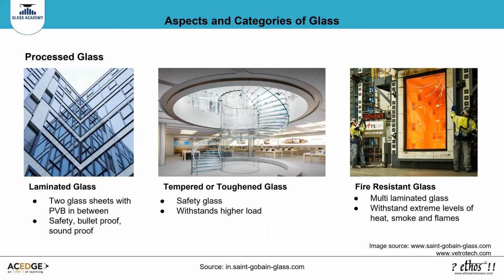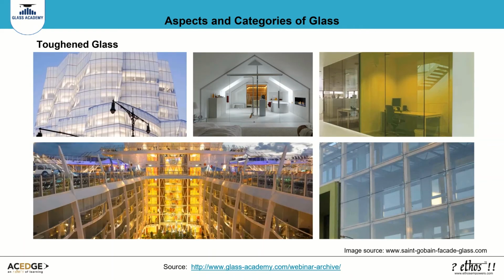Toughened glass or tempered glass is glass that has undergone processes of controlled thermal treatment to increase its strength. It is 4 times stronger than normal annealed glass. Fire-resistant glass is a multi-laminated glass that can provide insulation from fire by compartmentalizing it, keeping the level of heat radiation low, and it provides protection from flames, fumes, smoke, and toxic gases.